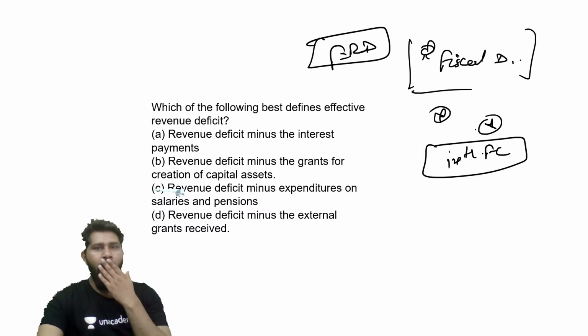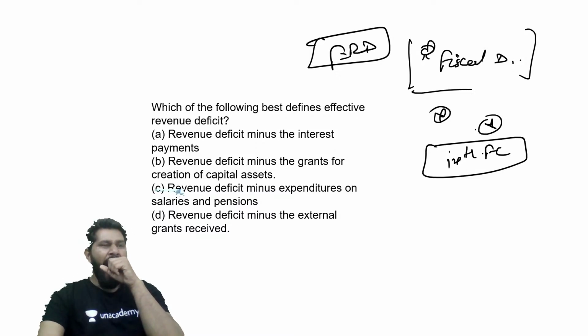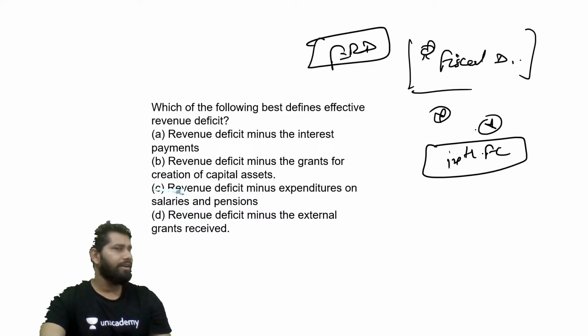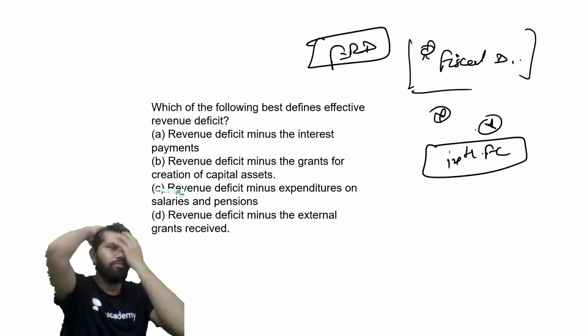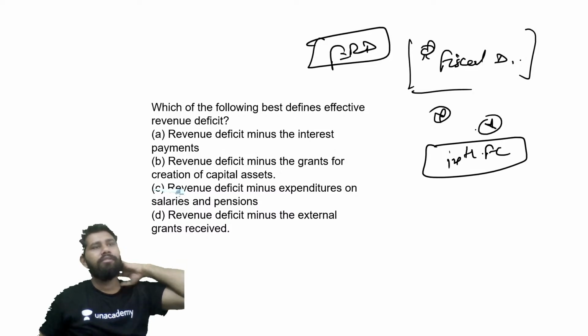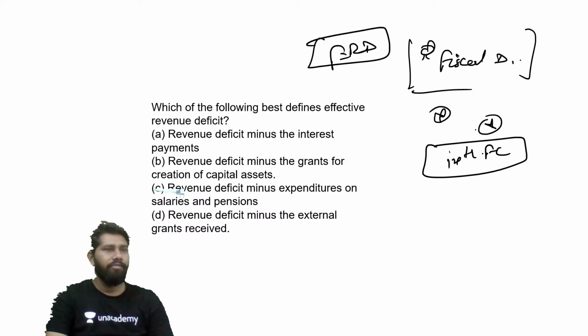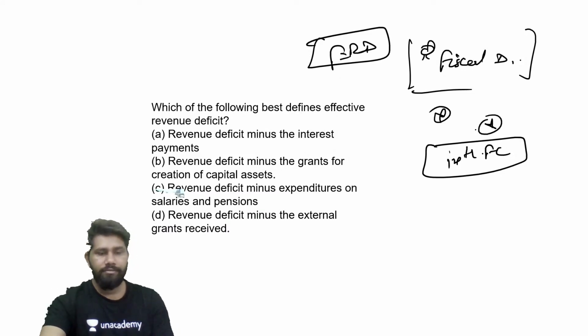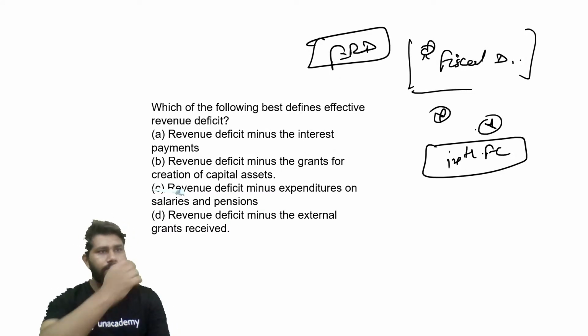And, sorry guys, revenue deficit minus the external grants which are actually received by the government of India. So it is expected that you should know these kinds of things, whether external grants are included in the revenue deficit or not. This is also a very important thing. Try to understand it. Read the question carefully and then answer it.